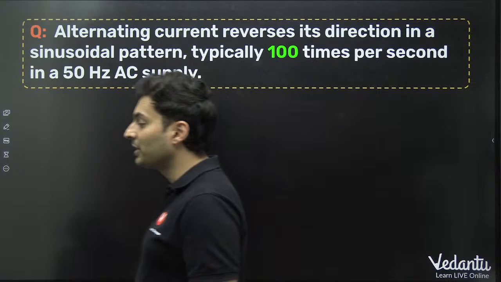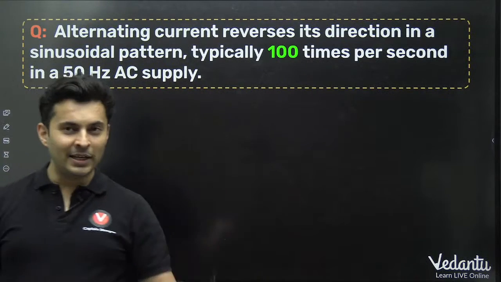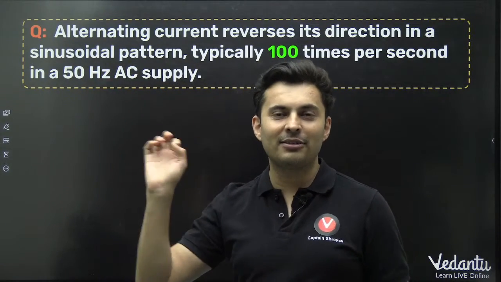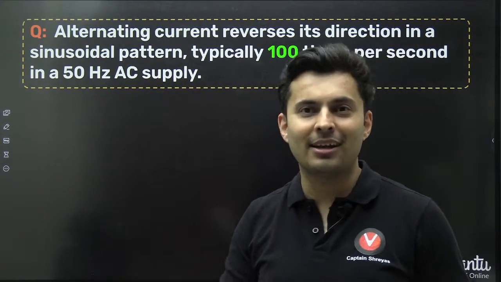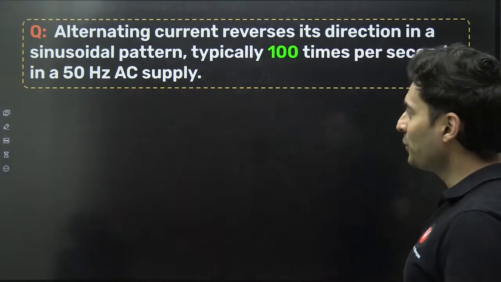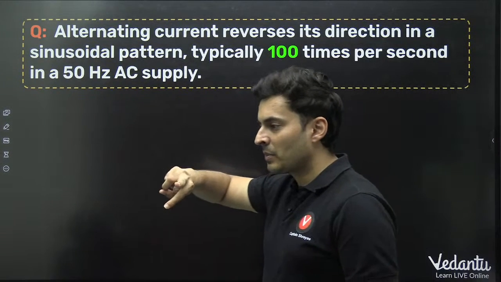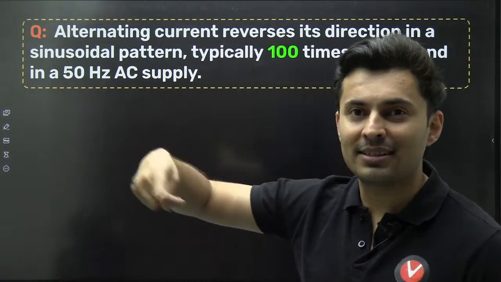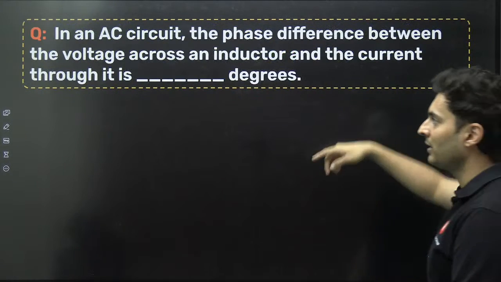Many people write it as 50. That is wrong. Some people write it as 2 times. Some people write it as 25 times. That is also wrong. Options given will be 2, 25, 50 and 100. Students who mark 2 or 25 or 50 will get -1. If you mark 100, you will get +4 marks. So each cycle will change it 2 times. So 50 cycles will change it 50 into 2 times. That's 100 times per second. This is per second. Remember that.